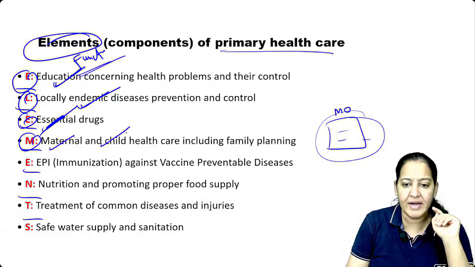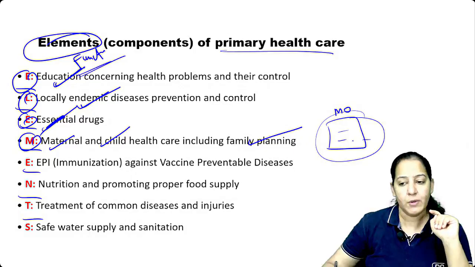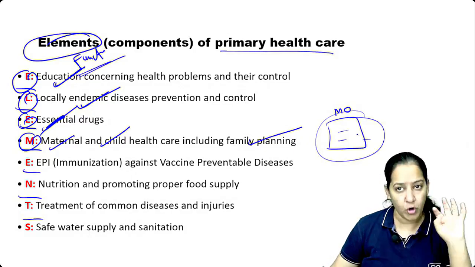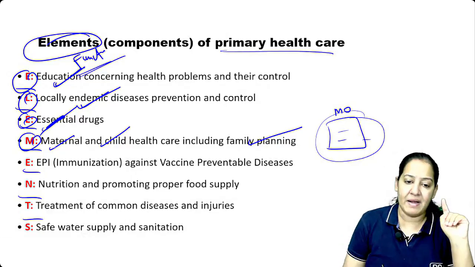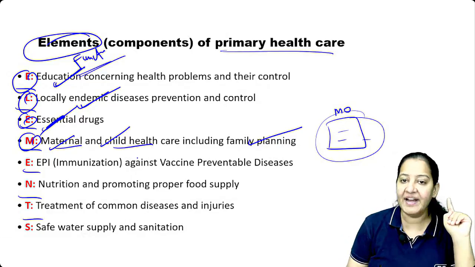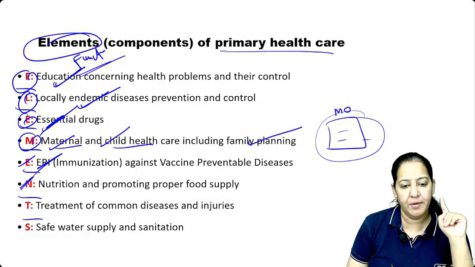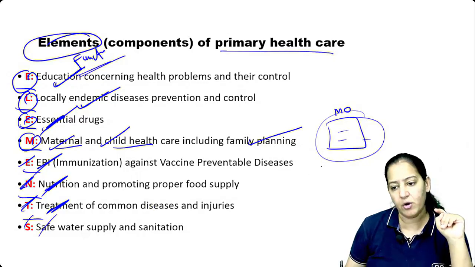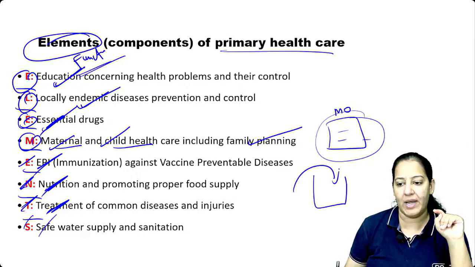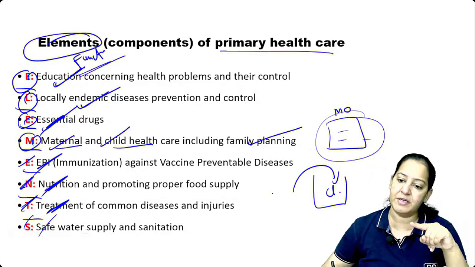Maternal and child healthcare services should be provided, including family planning services. So at PHCs, contraceptives are also available. Condoms are available. OCP is available. IUCD is available. Hana? Maternal health, child health, all the things should be available. E matlab immunization. Immunization. N for nutrition. T for treatment of diseases. And S for safe water. So in all villages, there is a well. So chlorination of the well. The well has to be chlorinated. Chlorine. So it is also the responsibility of primary health care.